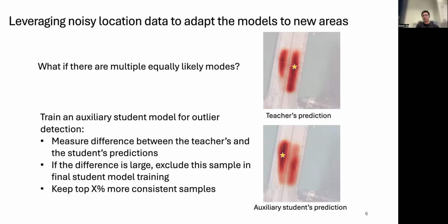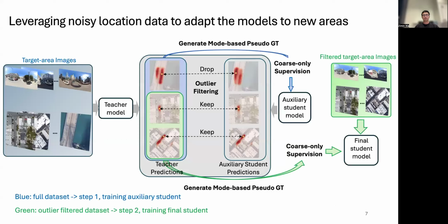Unlike purely categorical tasks like image classification, the classes in the heat map, namely the pixels, have spatial order. Therefore, we propose to use a first trained student model as an auxiliary student model and measure the distance between the teacher's and the student's predicted locations as a criterion for outlier detection. Finally, we select samples with more consistent predictions to train our final student model.